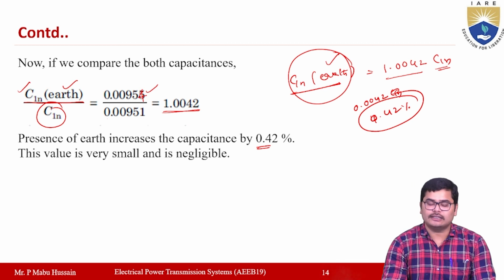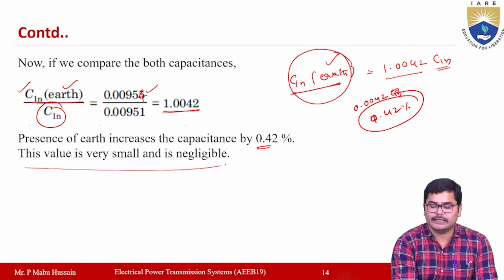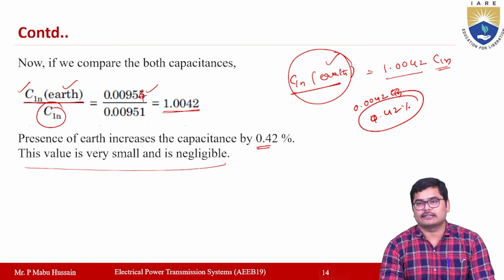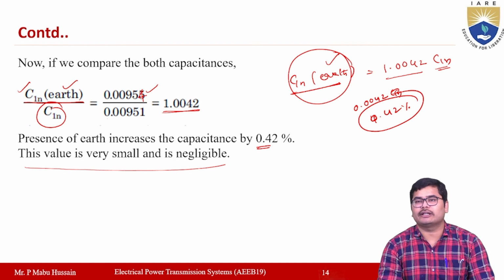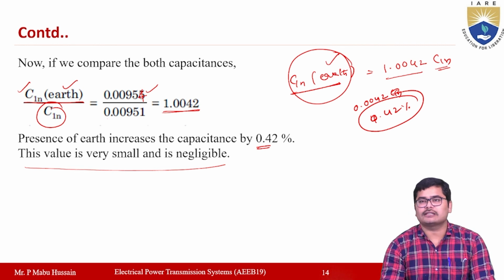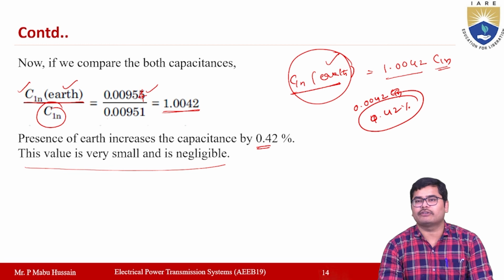Because of that reason, this value can be neglected in the calculations, which means that the effect of earth will generally be neglected while calculating the capacitance. Okay, so why? Because when you consider the effect of earth, the value of capacitance will be increased, but that increased amount is very small. Because of that reason only, for small transmission lines, you can generally neglect the effect of earth.